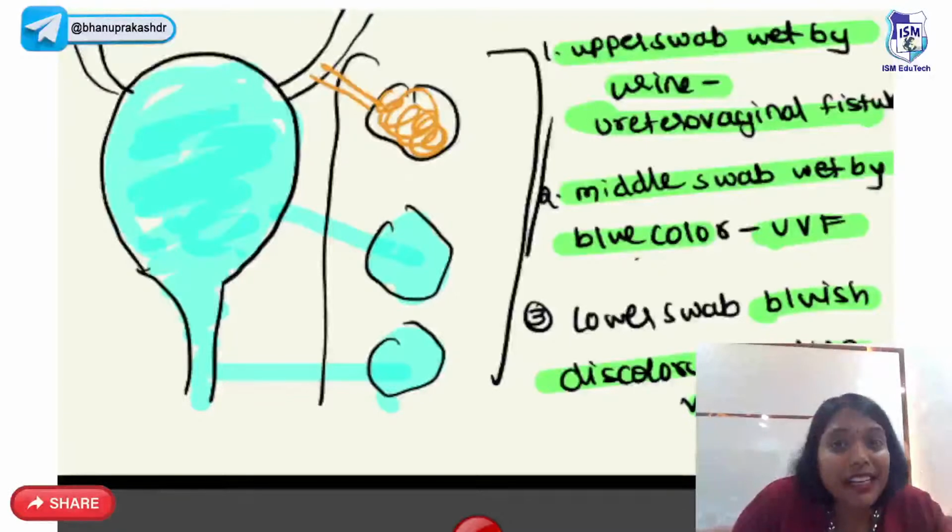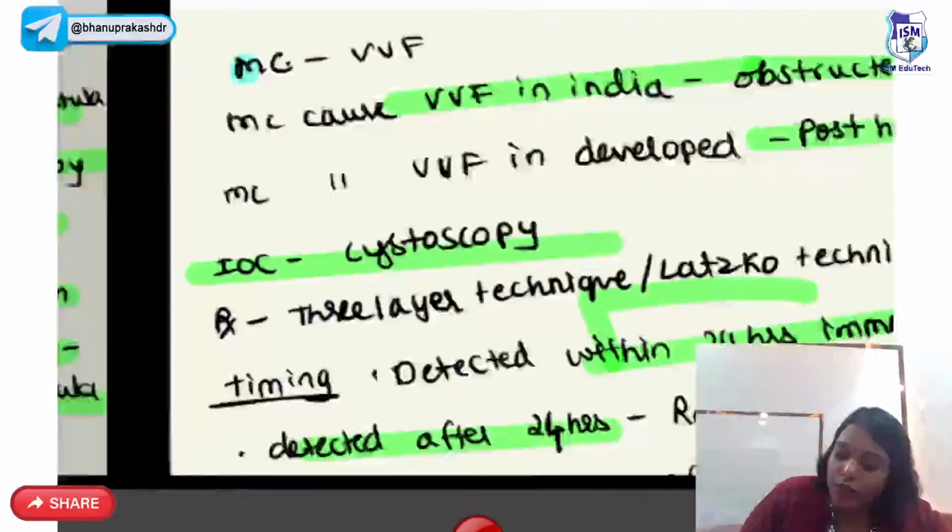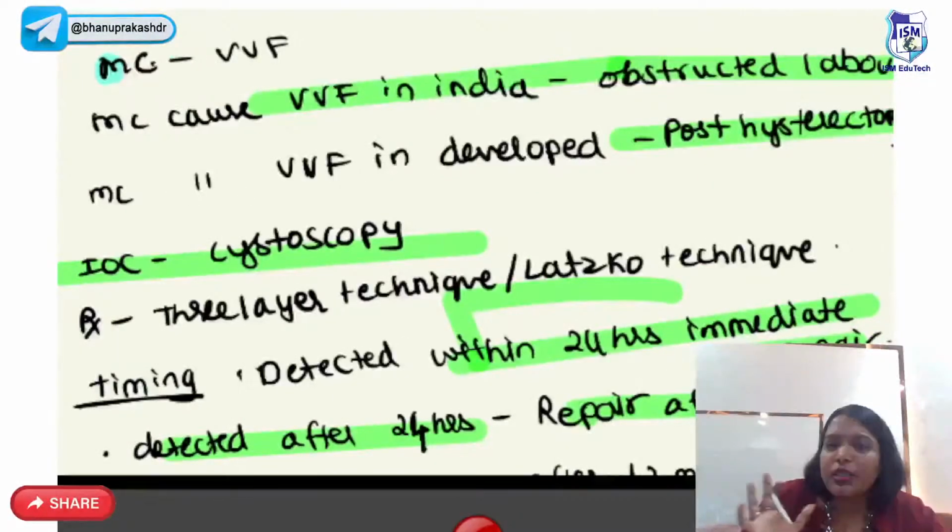3 swab test. If the upper swab is wet by urine but not by blue color, then it is ureterovaginal fistula. If the middle swab is wet by blue color, then vesico-vaginal. If the lower swab is wet by blue color, urethrovaginal fistula. Now the most common is vesico-vaginal. So, some points about vesico-vaginal.